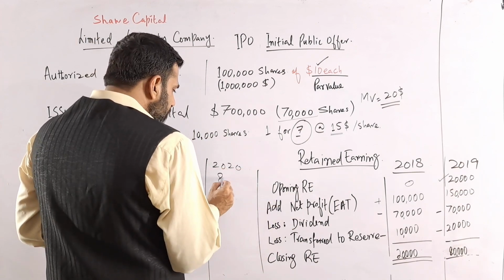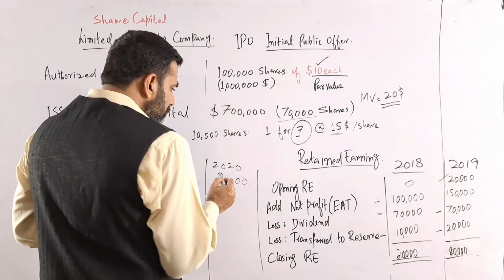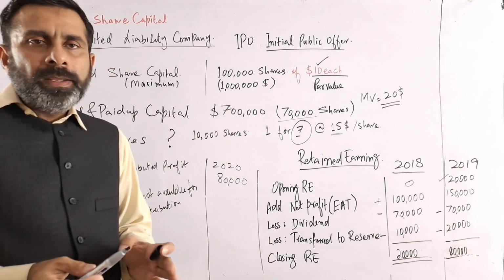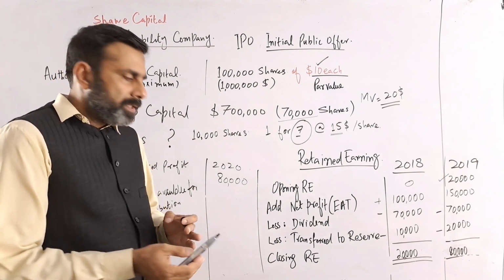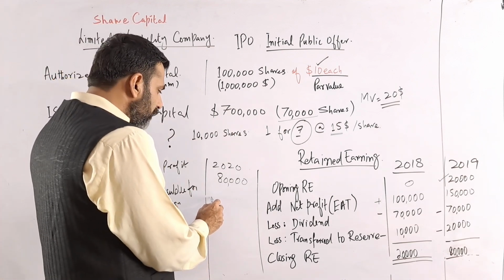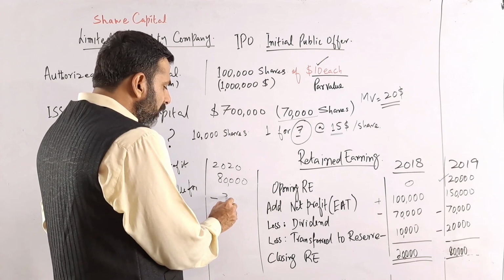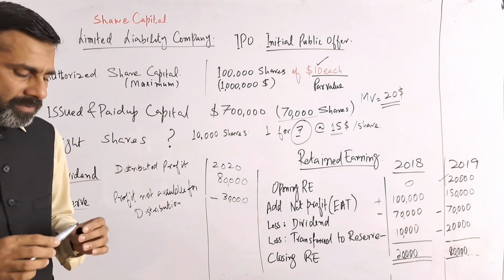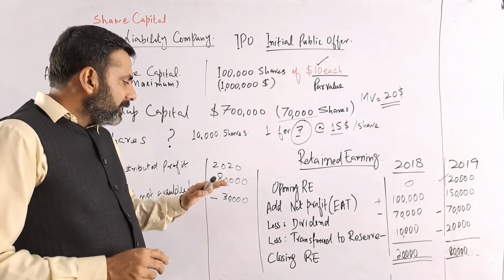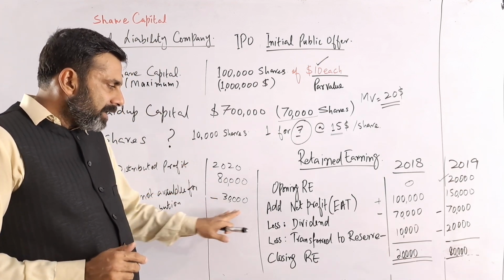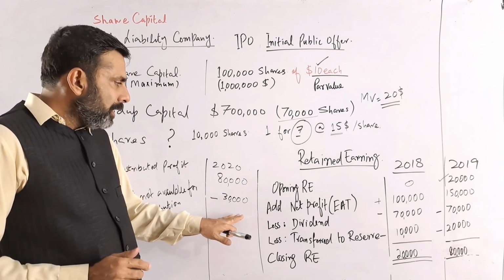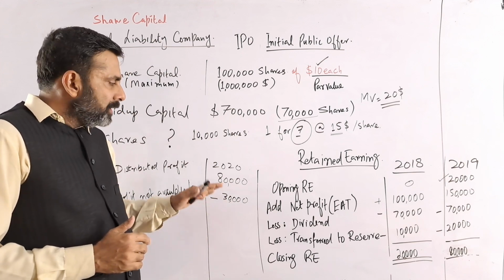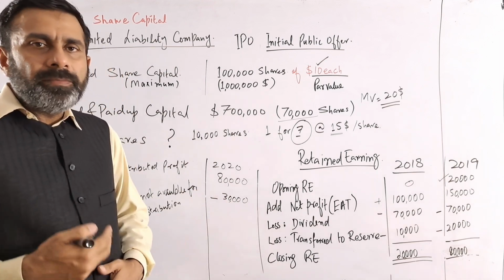Now the opening balance is 80,000. There is a possibility that the company may have a profit or a loss during the year. So let's say that they have not a profit but a loss of 30,000. This is the point we should understand: 80,000 is the opening balance and this year they have not a profit but a net loss of 30,000. So the balance in the retained earning will be 50,000.